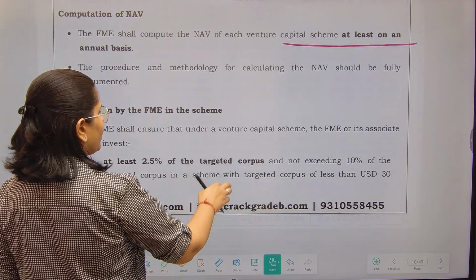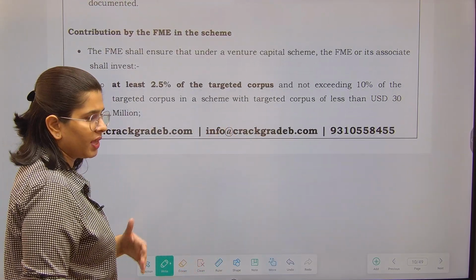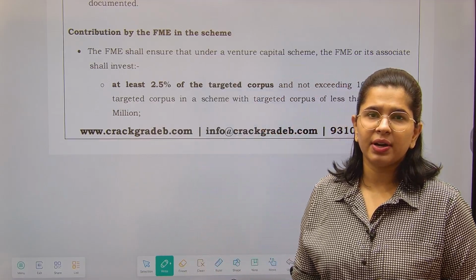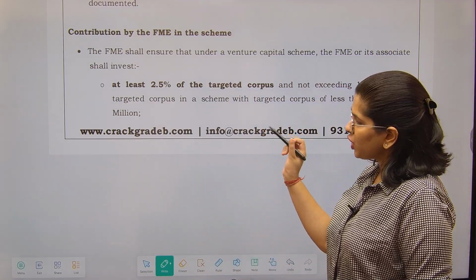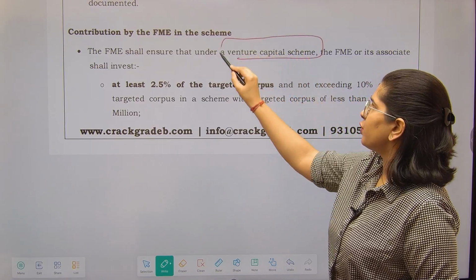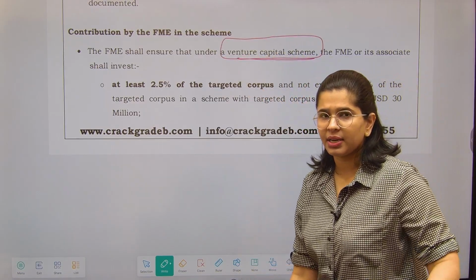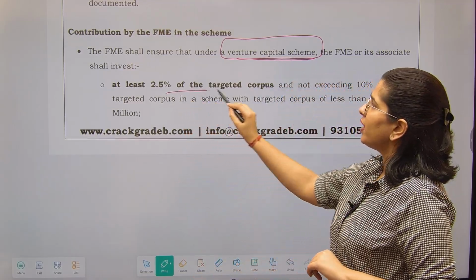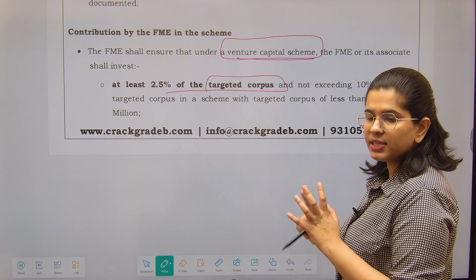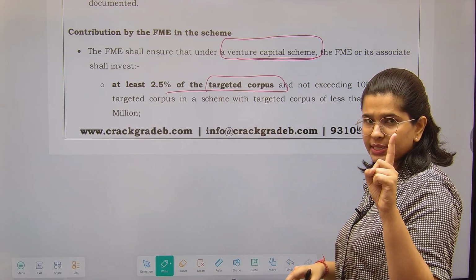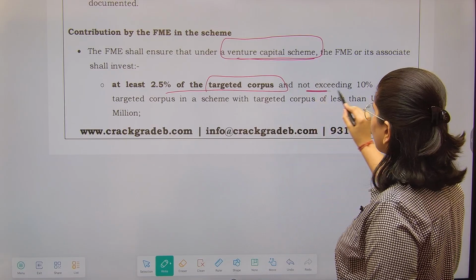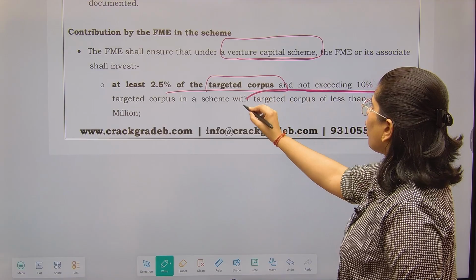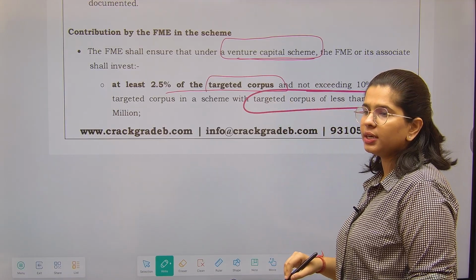Next is contribution by the FME in the scheme. You have taken the money from the investors, but what about your investment? Are you going to invest anything in the scheme as a fund management entity? So yes, the FME shall ensure that under a venture capital scheme, you have started this particular scheme by taking money from the investors, but you also have to invest. So how? At least 2.5% of the corpus. We have seen the minimum and maximum limit of corpus. Please remember that it is at least 2.5% of the corpus and not exceeding 10% of the corpus, where the targeted corpus is less than $30 million.